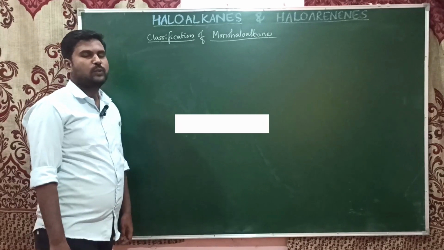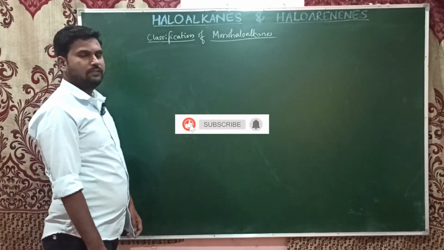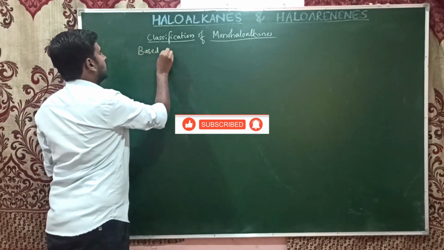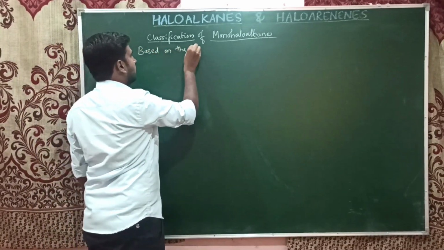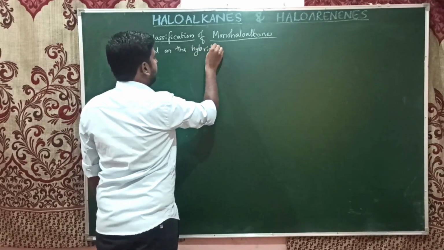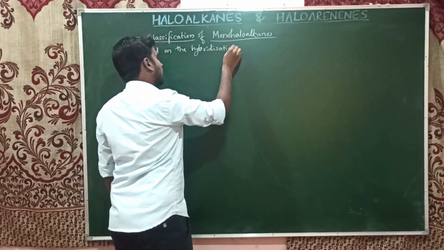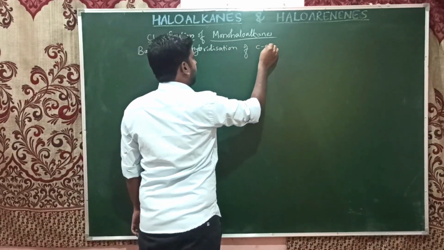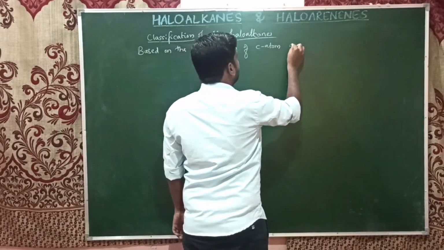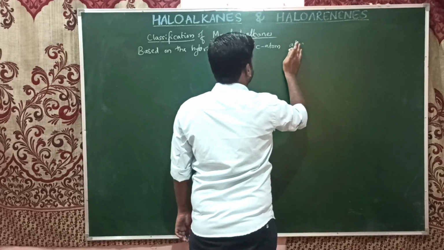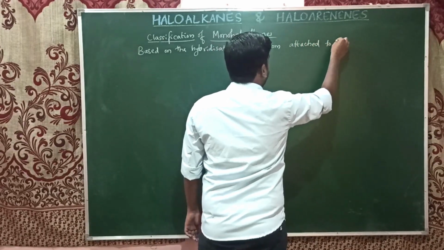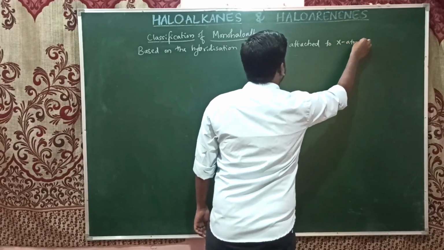The monohaloalkanes are further classified based on the hybridization of the carbon atom attached to the halogen atom.